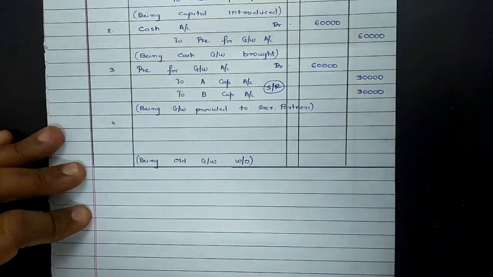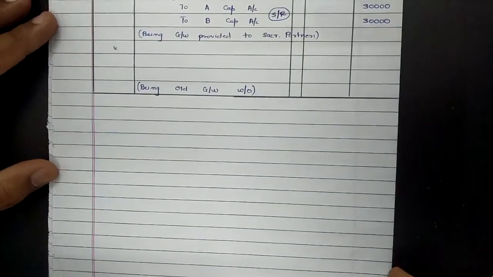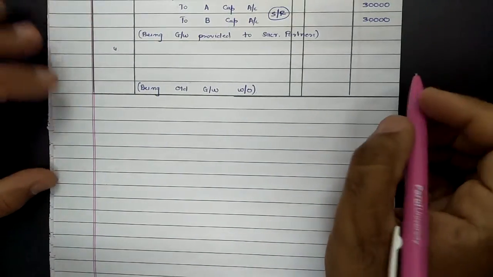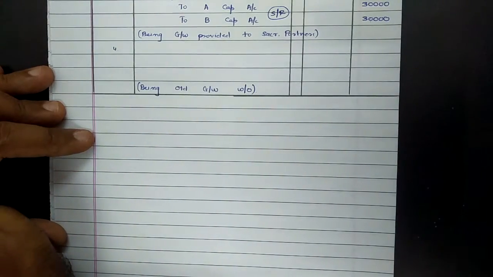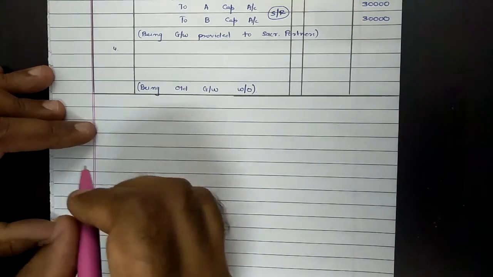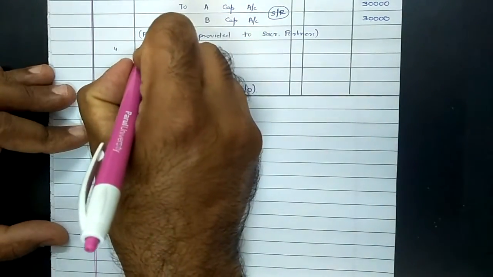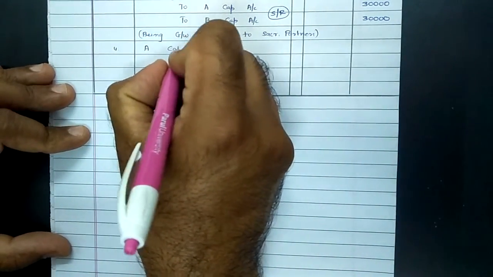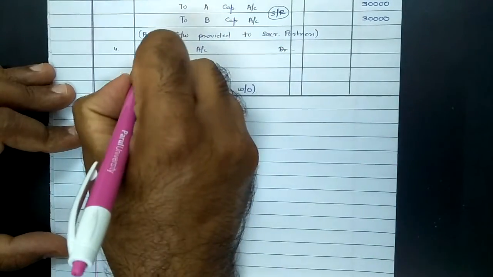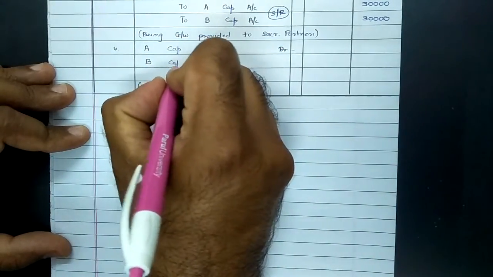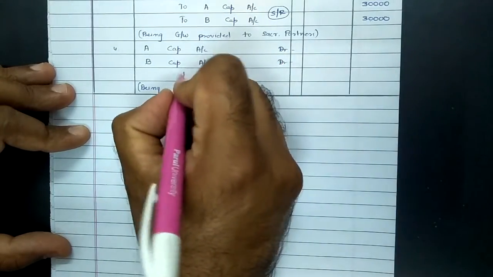And finally, the books showed goodwill of 30,000, means that was the old value of goodwill which was appearing before admission. That kind of old goodwill has to be written off amongst old partners in the old ratio. As it will be written off among old partners, capitals are to be reduced, and in order to reduce, capital accounts are to be debited. So the entry will be A's capital account debit, B's capital account debit to goodwill account.